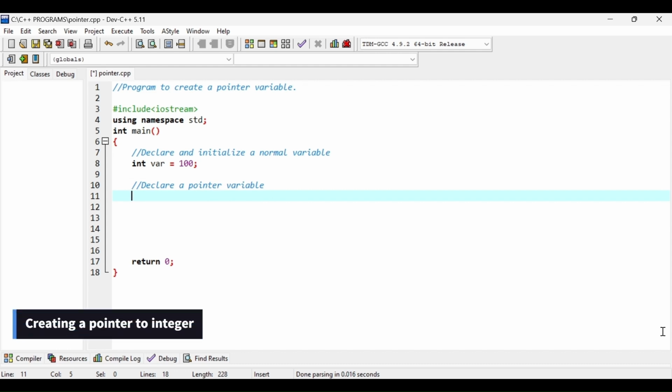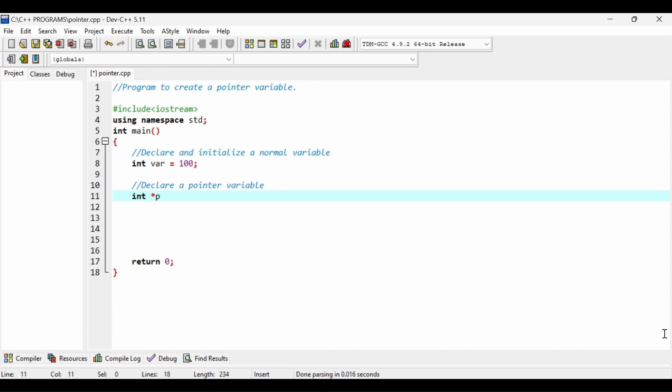Note that the data type of the pointer variable should be the same as variable var, because it is going to be a pointer to an integer type. Hence we have int, and since it is a pointer variable, we will put here an asterisk symbol, this is the star symbol, and then we write the name of the pointer as p. After that, put a semicolon.